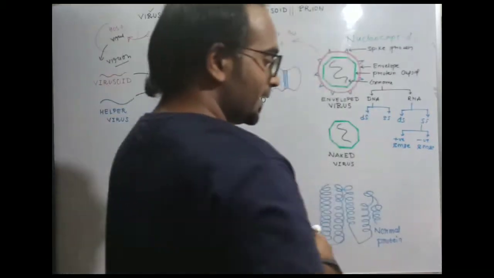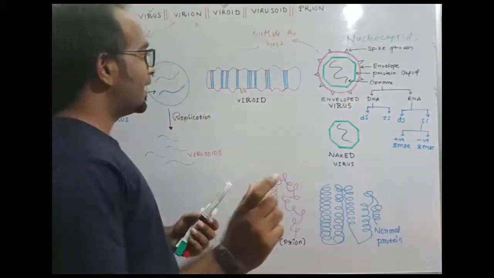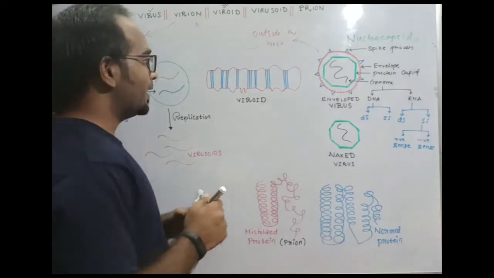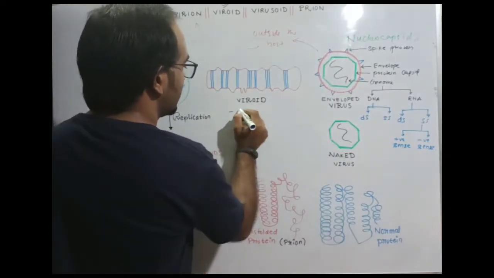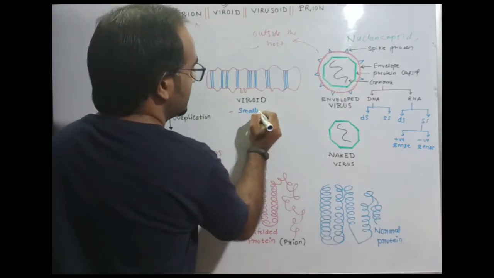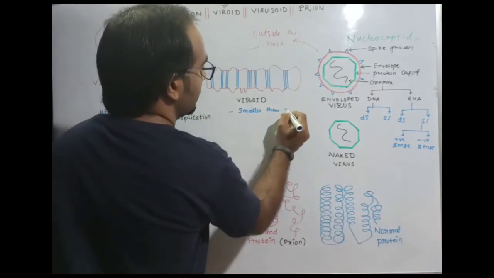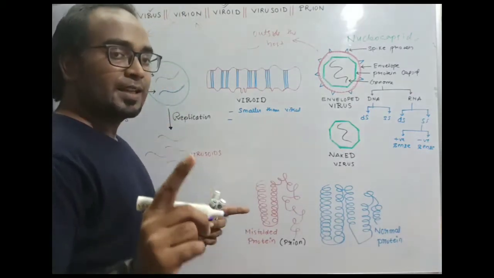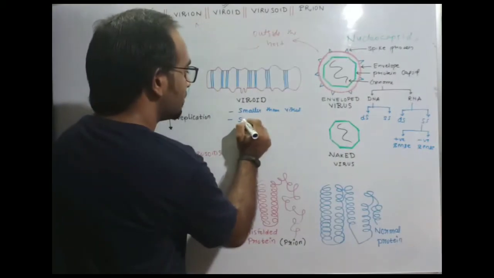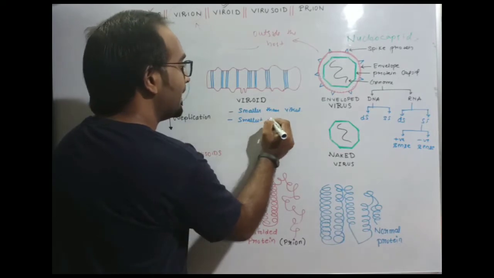Next thing is viroid. Viroid is smaller than a virus. It is also known as the smallest pathogen.